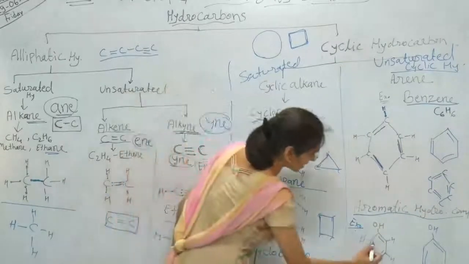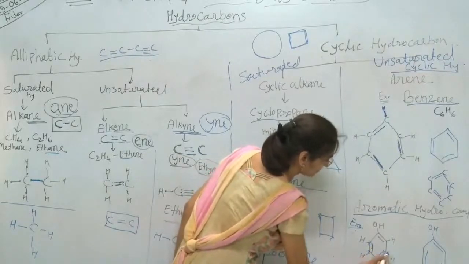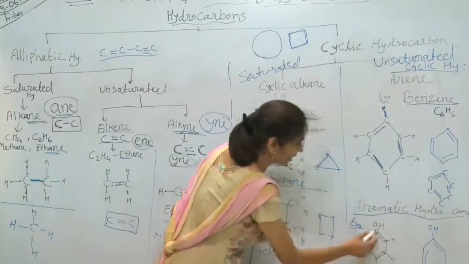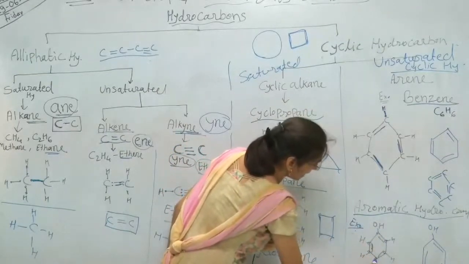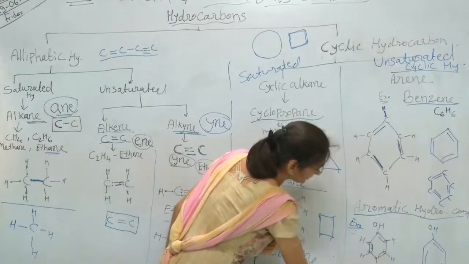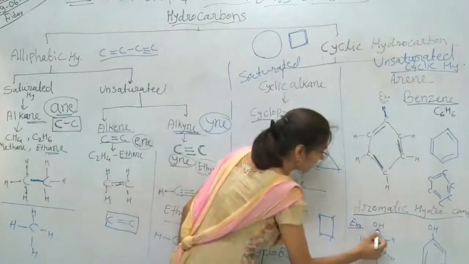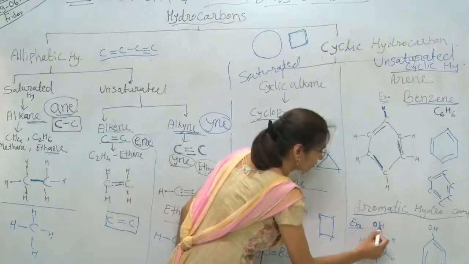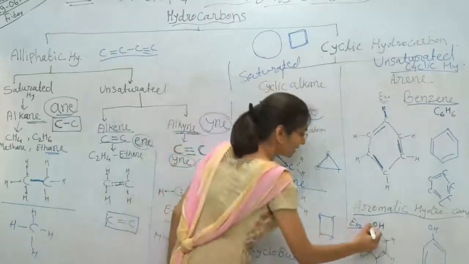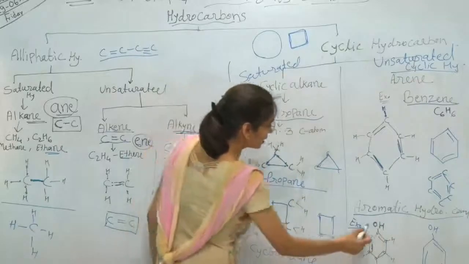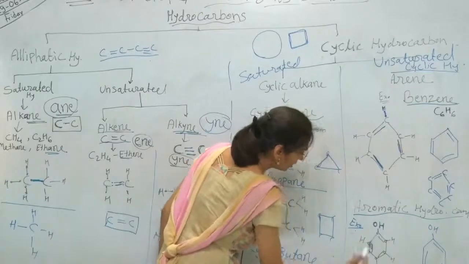So the structure of phenol is also like that. 6 carbon atoms are here, like benzene, arranged in a hexagonal manner, and 5 carbon atoms are attached with 5 hydrogen atoms, and 1 carbon atom is attached with a hydroxyl group, the OH group. Because of this group, this hydrocarbon is called phenol.